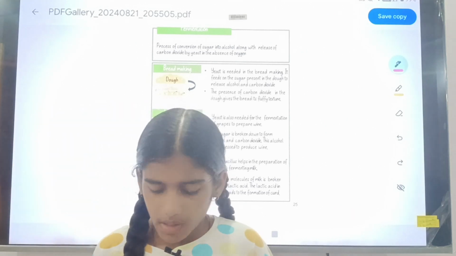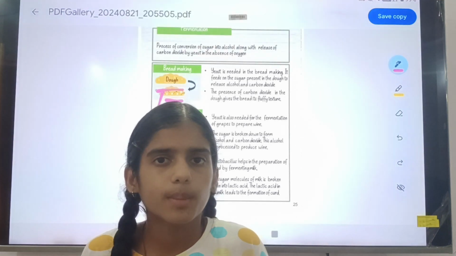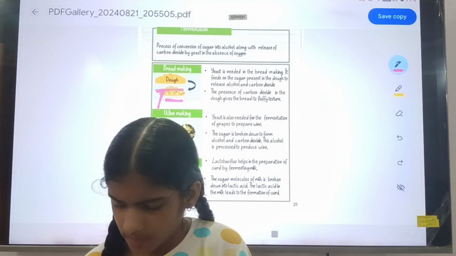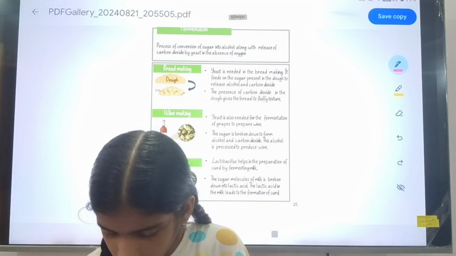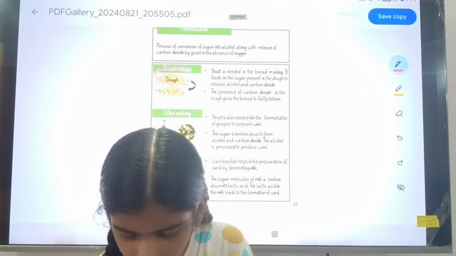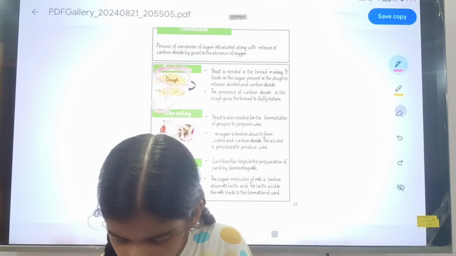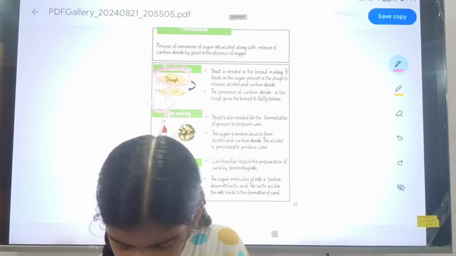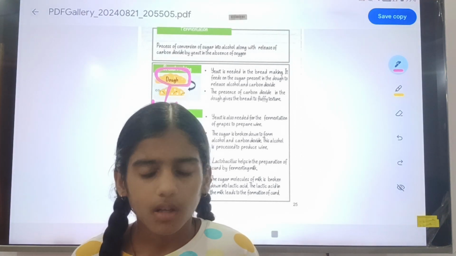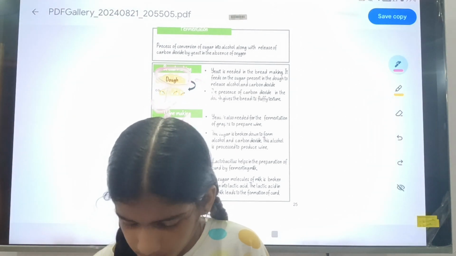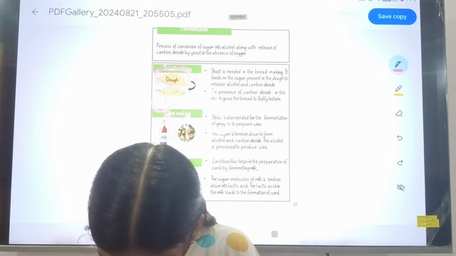Firstly, in the bread industry, where the bread is prepared, the dough of bread, which is of maida or flour, will be prepared first. Then the dough contains sugar.